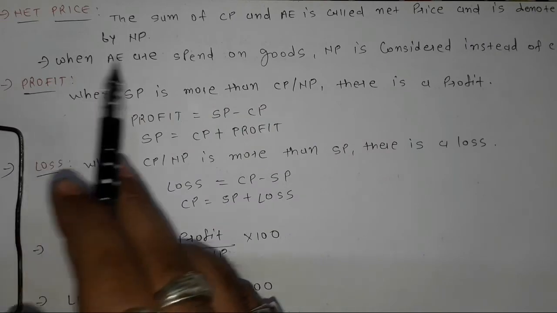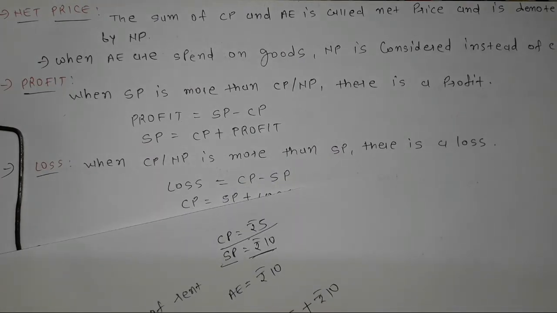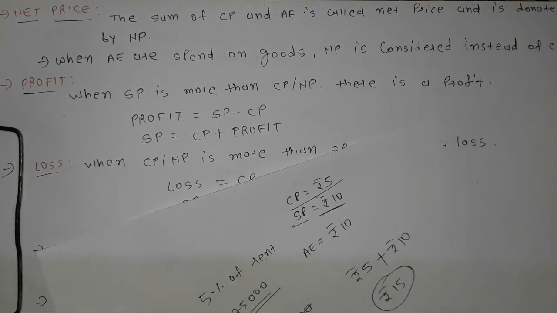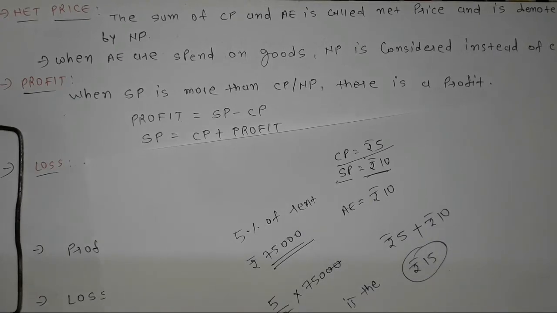So here you can see the sum of cost price and additional expenses is called net price, and it is denoted by NP. When additional expenses are spent on goods, net price is considered instead of CP, because in the net price the additional expenses and the particular CP are already included.